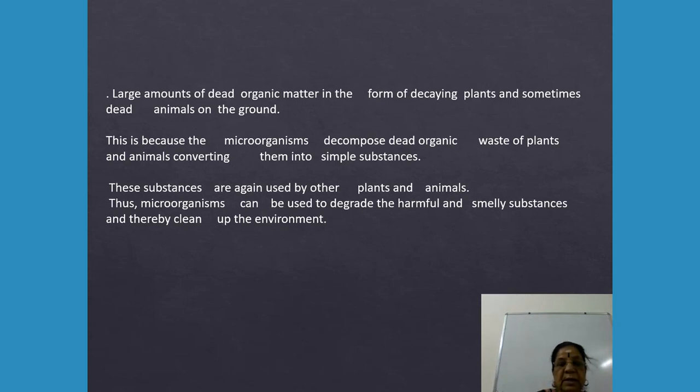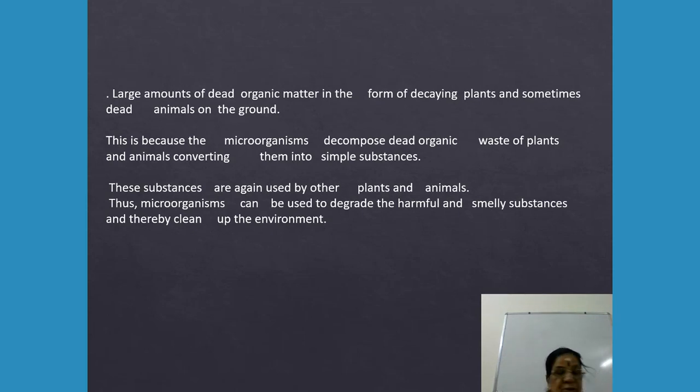Then one more, commercial use: bacteria are used in the production of vinegar and lactic acid. They are also used in the leather industry to make leather softer. Bacteria help in the process of retting. They cause jute stems to rot when submerged in water. Thus, jute fibers can be easily separated.